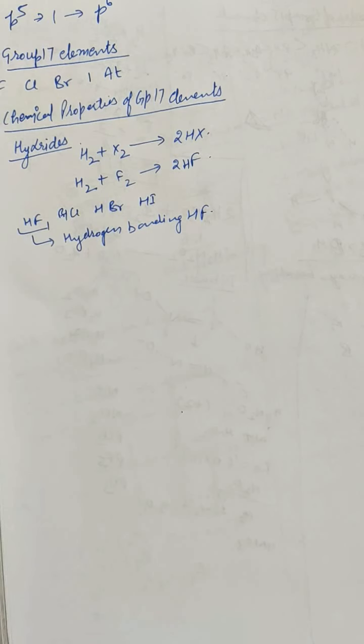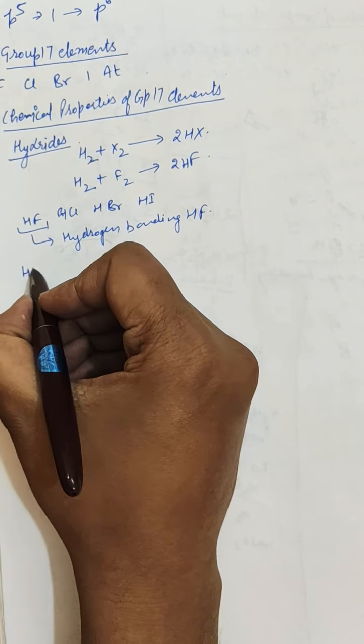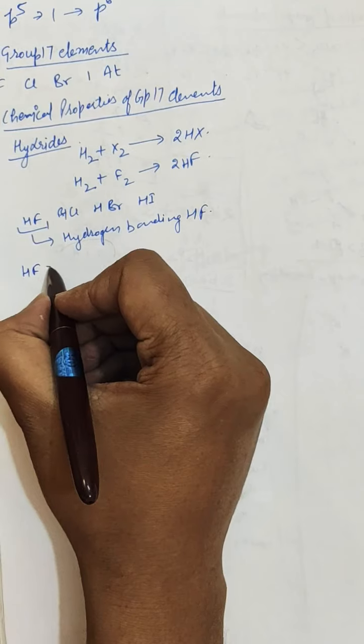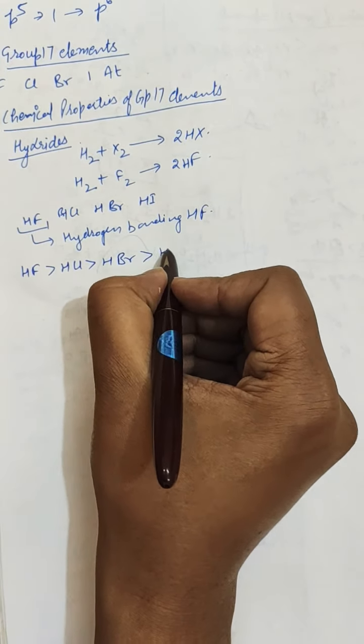Further, nature of bond: all the halides are covalent compounds with some ionic character. This is indicated by the low melting and boiling points of the hydrogen halides, and also by the fact that the compounds in pure state are poor conductors of electricity. The degree of ionic character decreases in the order HF, HCl, HBr and HI.